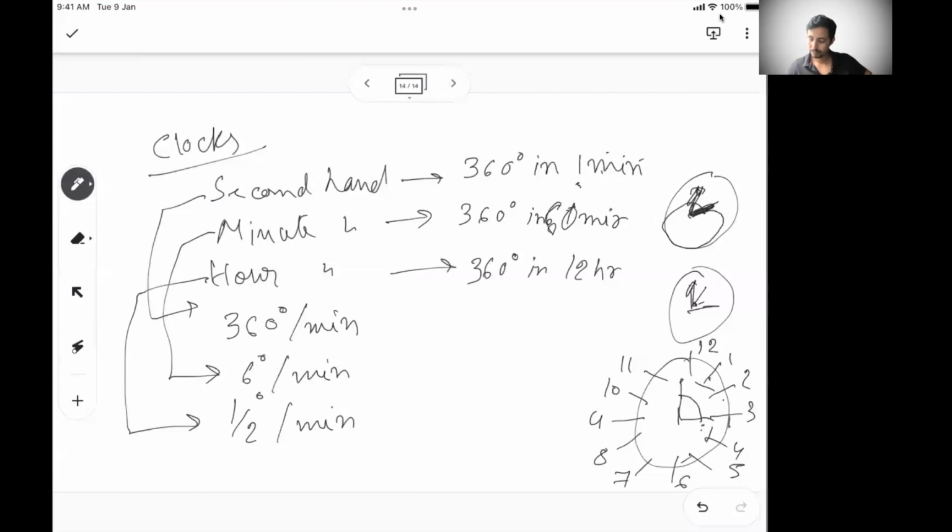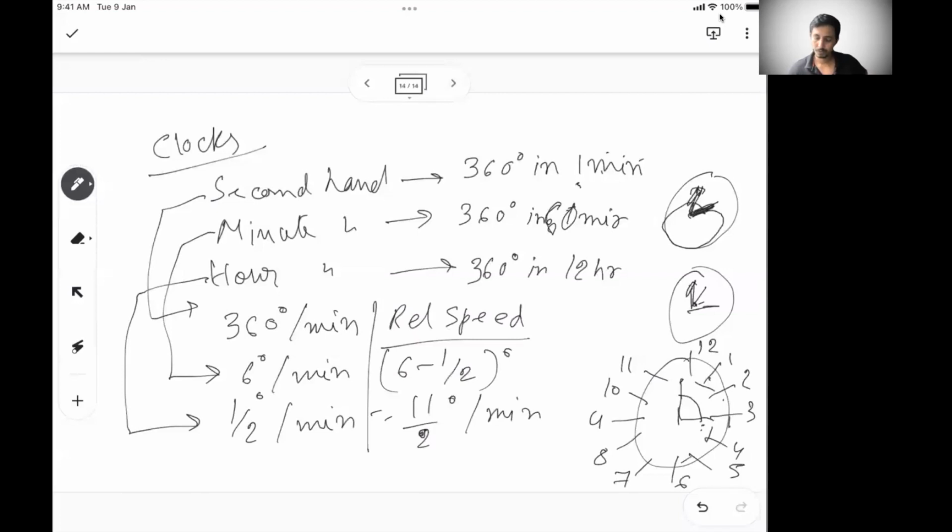You also need to know the relative speed. Second hand you will get very few times, mostly minute and hour hand. The relative speed between minute and hour hand is 6 minus half, or 11 by 2 degree per minute. So the minute hand covers 11 by 2 degree more every minute compared to the hour hand. We'll see some problems in the next session, and these things will be clarified.